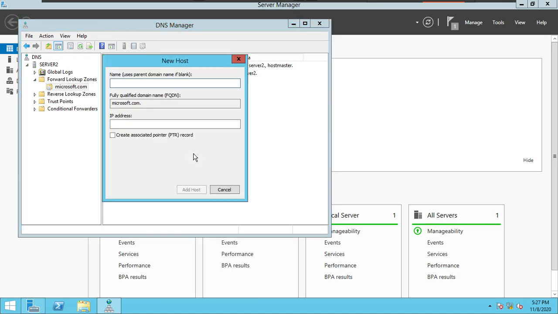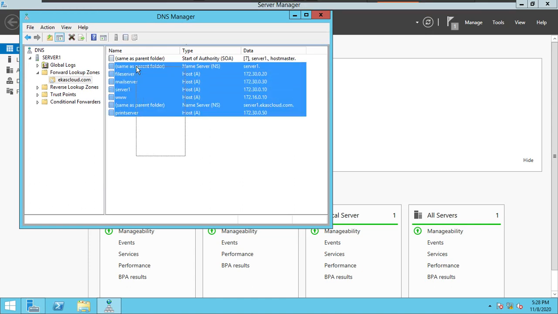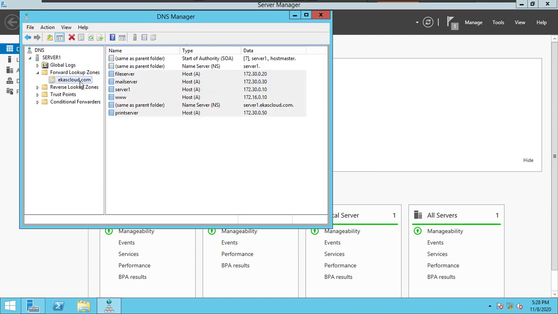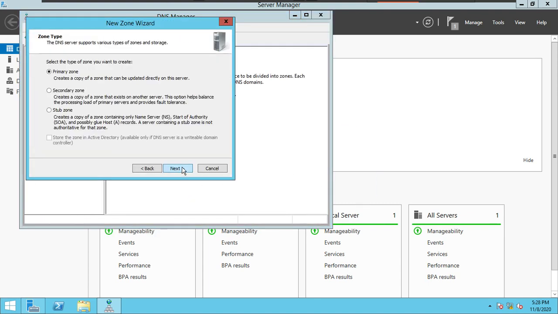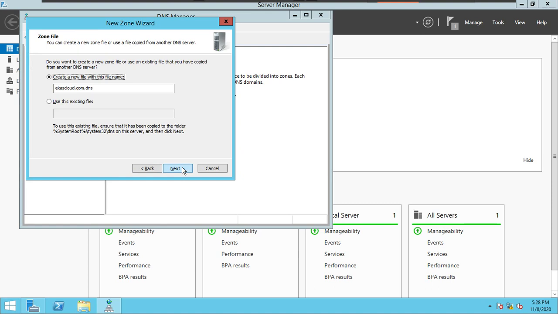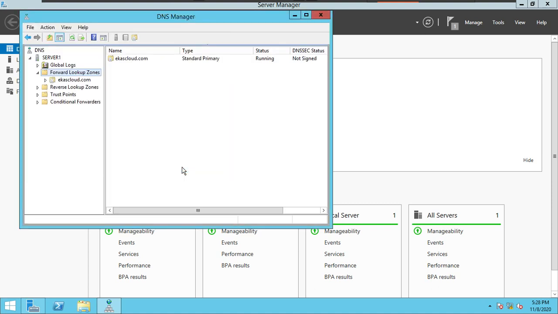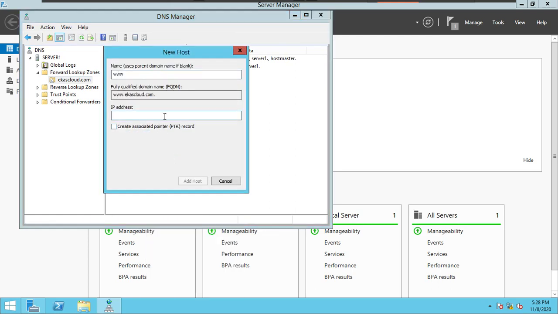I will create a new host record called www. IP address is 172.30.0.20, its own IP address. I will close. I will go back to C1 and delete this zone properly. I will create a new zone with the name akashcloud.com once again. After creating this zone, I will create one host record www with 172.30.0.10.